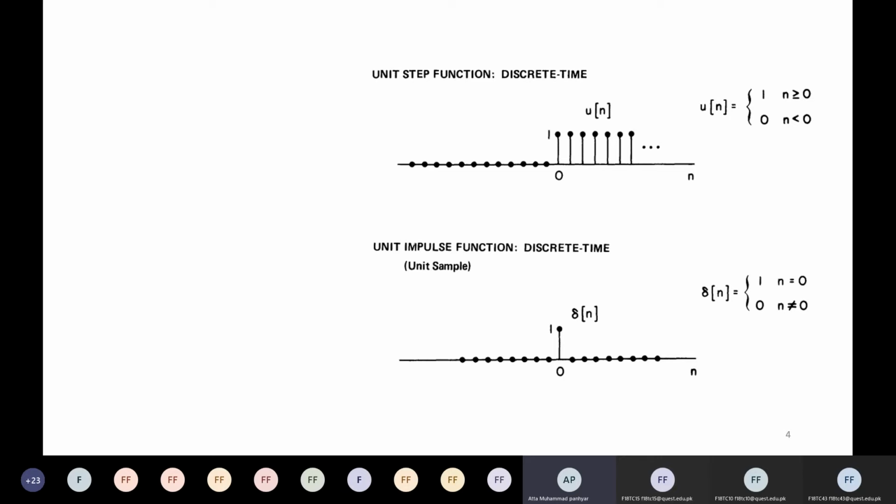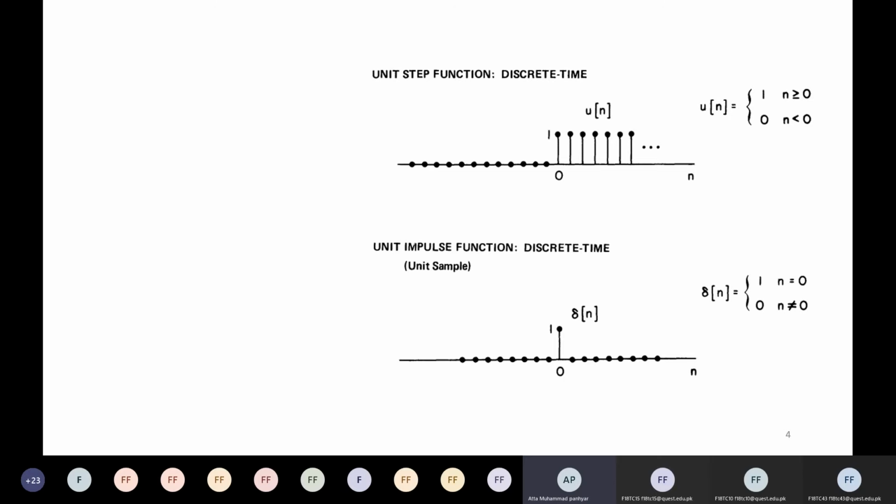Is it easy to understand? Yes, sir. So these are two basic functions, the unit step signal and the unit impulse signal. Sometimes people write function as well, because a signal is always a function.